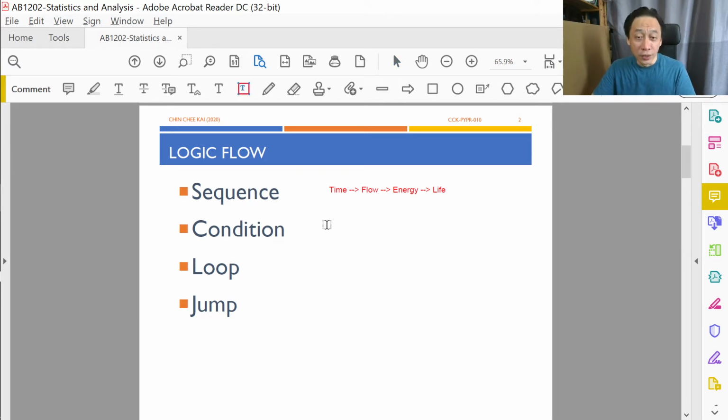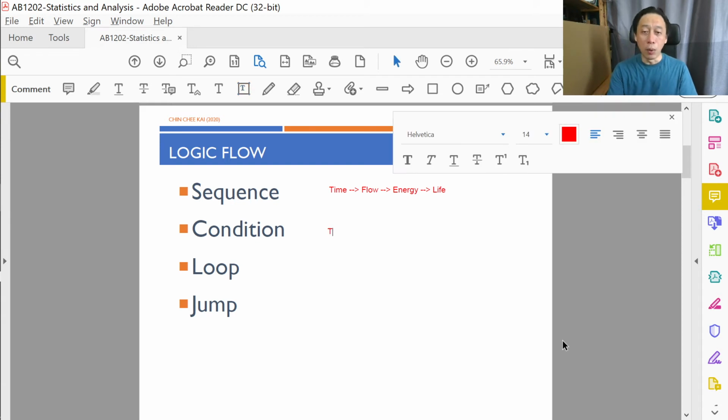What we have for condition, I'd like you to think of it as a Y junction along the road. As we move towards a condition, Python will stop and check. There will always be a check: if a certain status is true or false. It can only do these two.